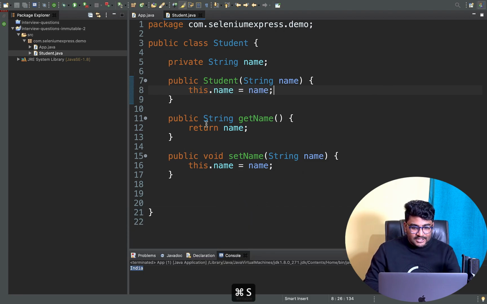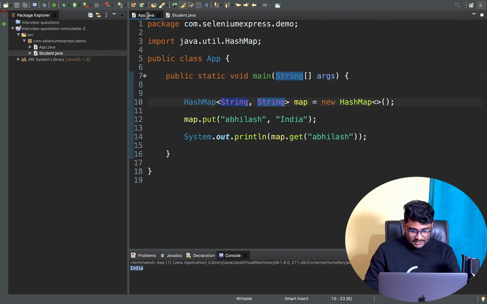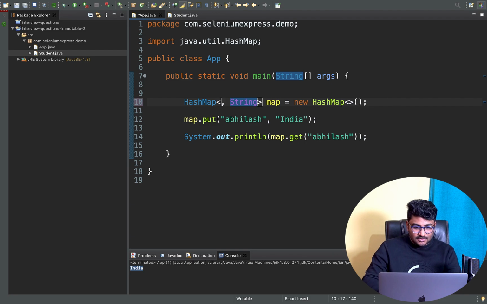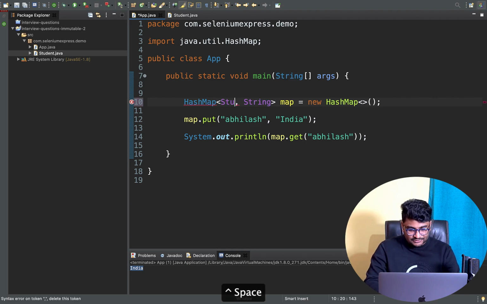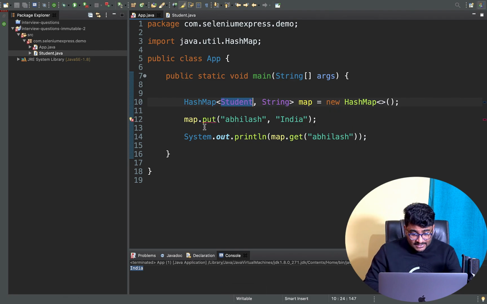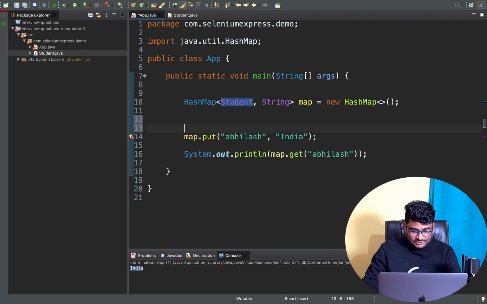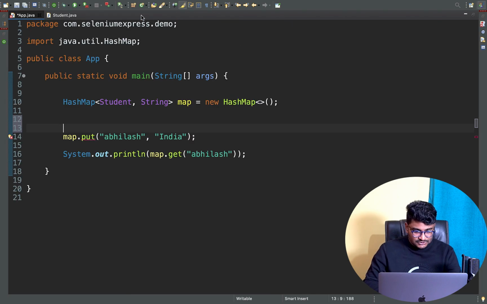I'm going to use this class as a key in the HashMap. So I'll come here, and instead of string, I want to take the key as Student. Right now the put method is going to complain because it's going to take Student as a key. So let me create an object for Student. Let me make it full screen.